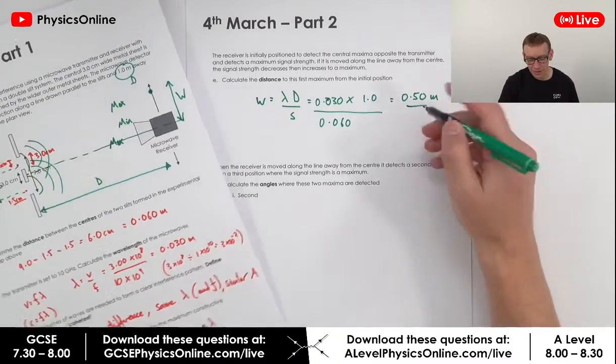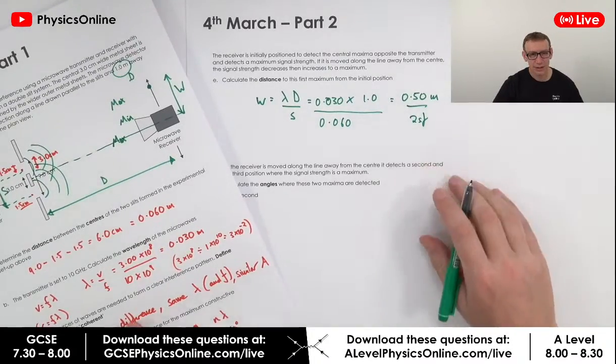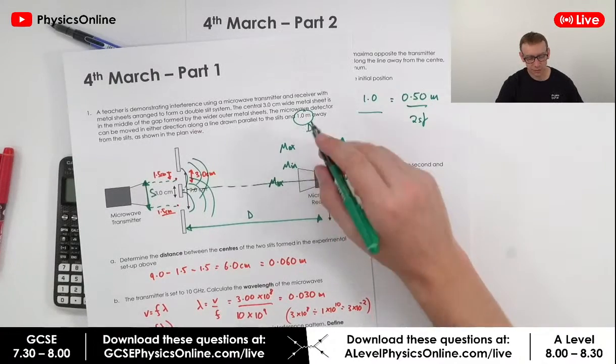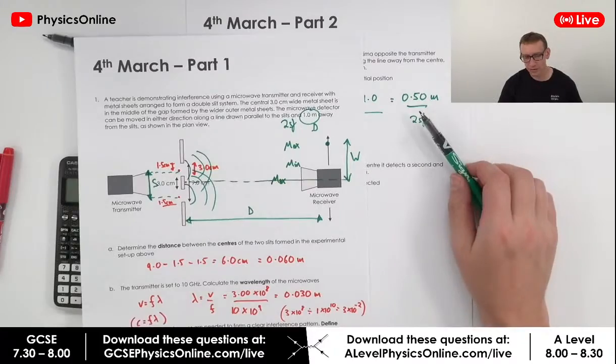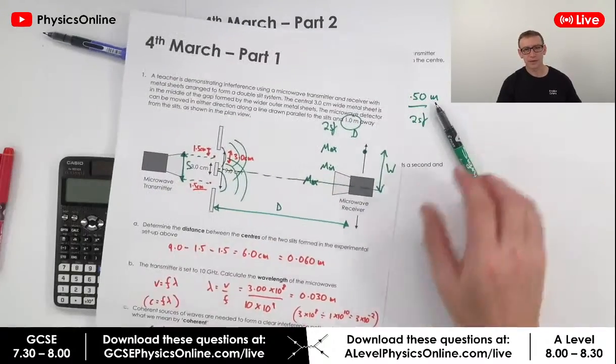I gave that to 2 significant figures, by the way, because the distance to the screen was also given as 2 significant figures. So that's why I gave my final answer as 0.50 metres. So basically, you take that receiver, you move it half a metre along, and it goes to another maximum value.